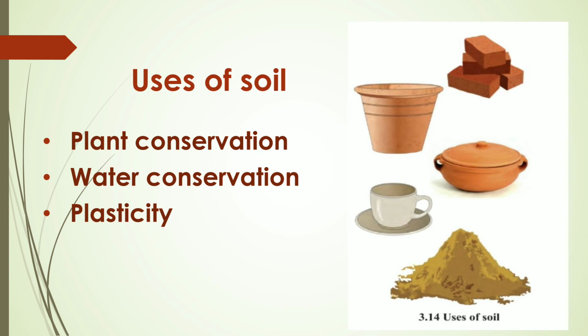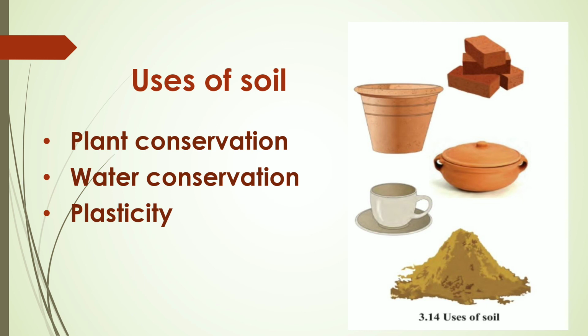Uses of soil. First use is plant conservation. It helps plants to grow. Water conservation. Soil holds water, therefore by means of built sand lakes, we can get water for use throughout the year.